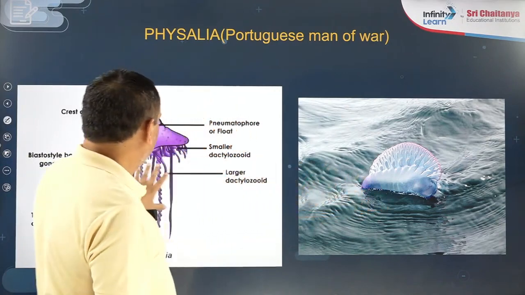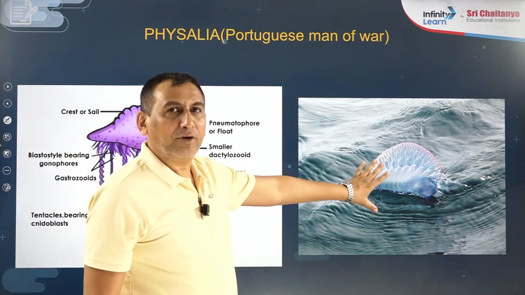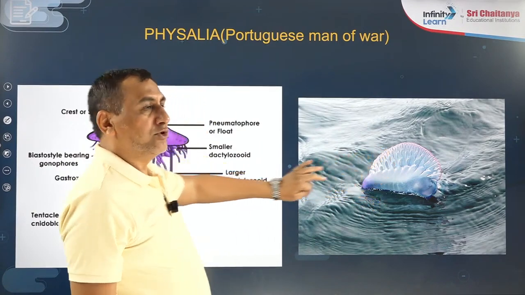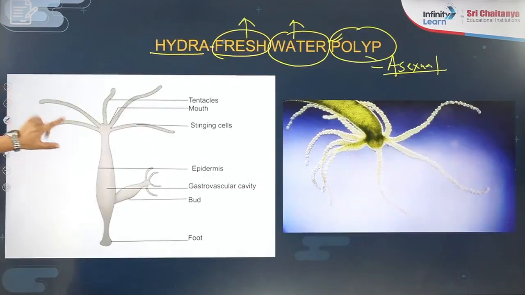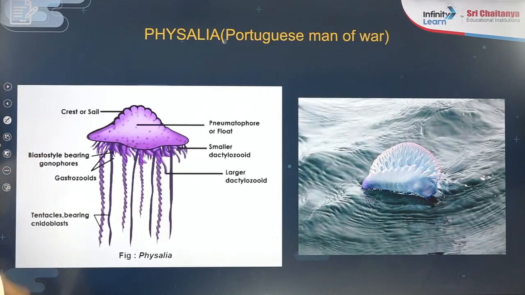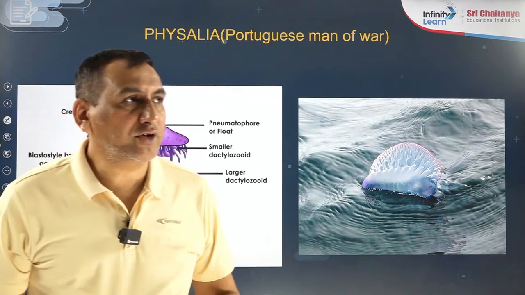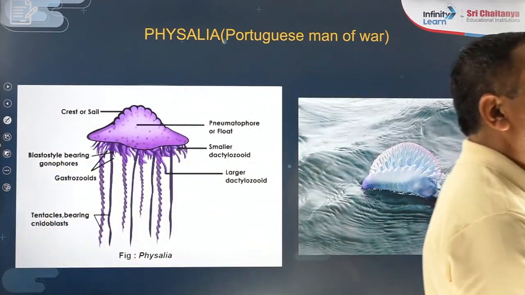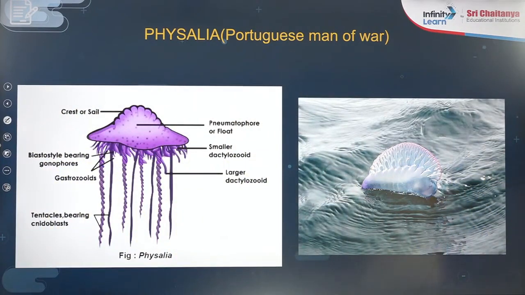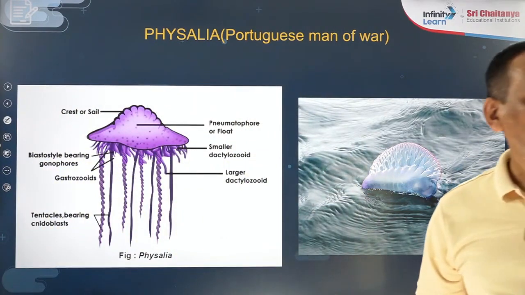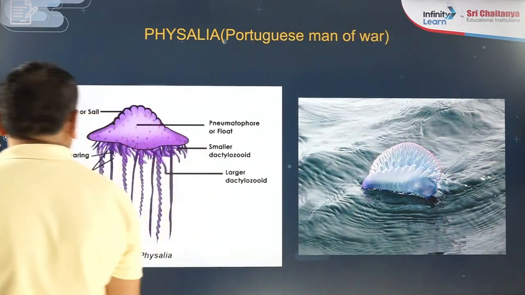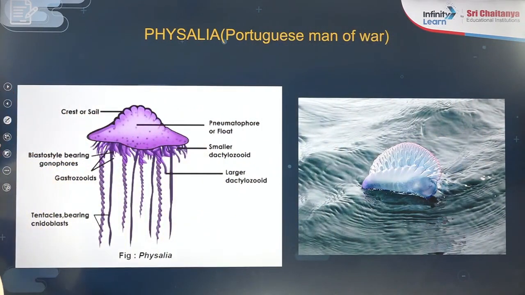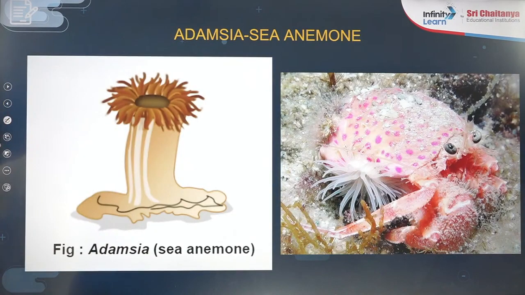This is the diagram, and this is the actual animal I am showing, so you are able to get it. Like in Hydra, I showed the actual one and the diagram we used to draw. This is Physalia, the Portuguese man of war. Starfish is different, beta. Starfish is included in phylum Echinodermata, not here. So Physalia is another example of Coelenterata.